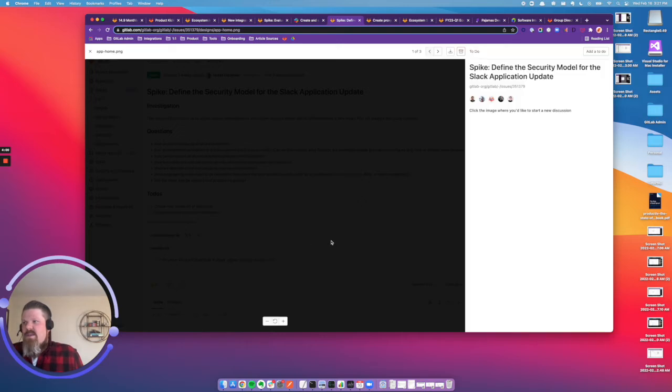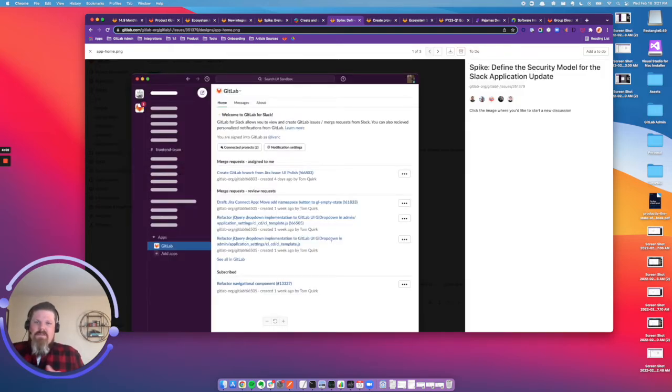So just as an example, as we lay this foundation with these spikes, we'll be able to understand how we can give more granular permissions and access to manage configuration settings within the Slack app.